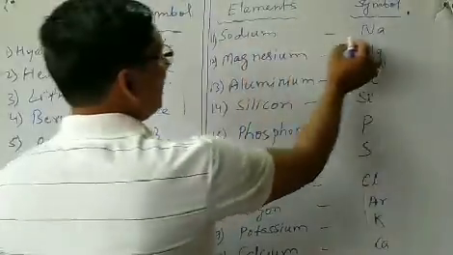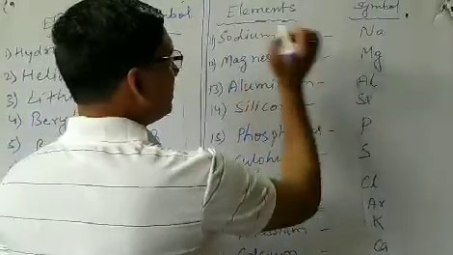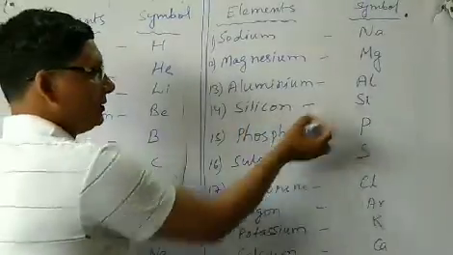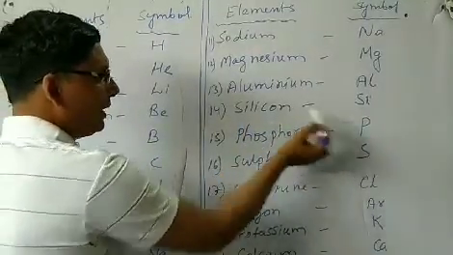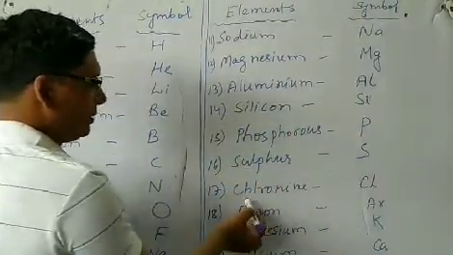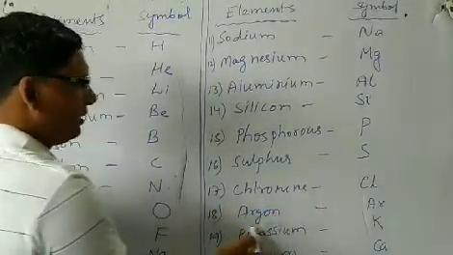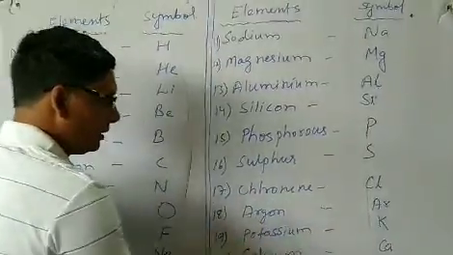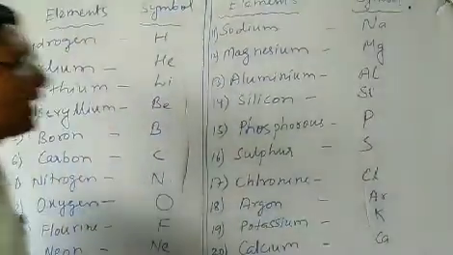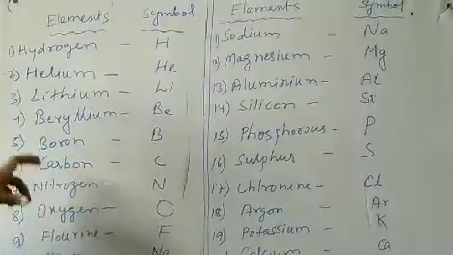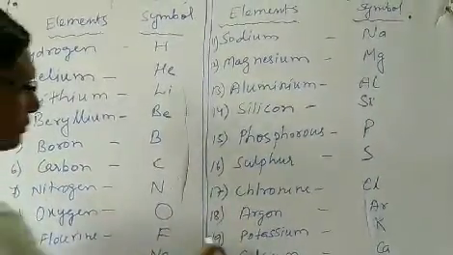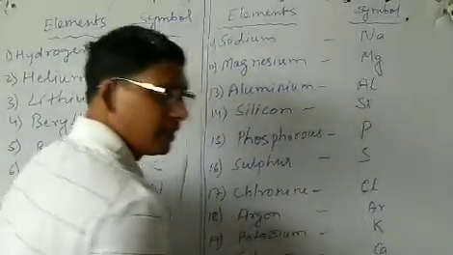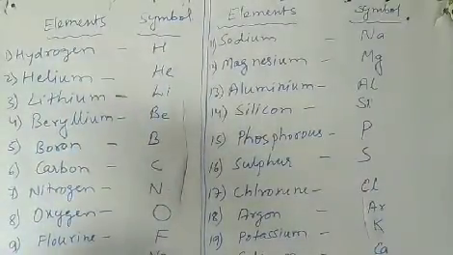Then sodium Na, magnesium Mg, aluminium Al, silicon Si, phosphorus P, sulfur S, chlorine Cl, argon Ar, potassium K, calcium Ca. Now you will have a confusion in some points, that some elements like this potassium, the name starts with P, but we have given the symbol K. What is the reason behind it?